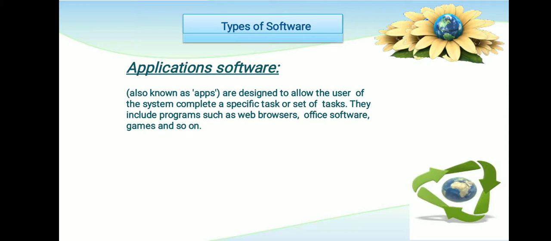Application software, also known as apps, is designed to allow the user of the system to complete a specific task or set of tasks. They include programs such as web browsers, office software, games and so on.